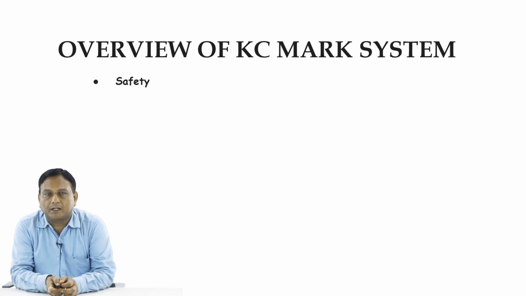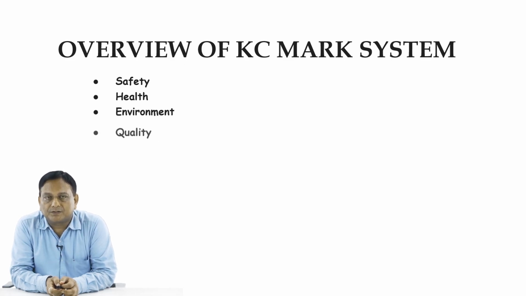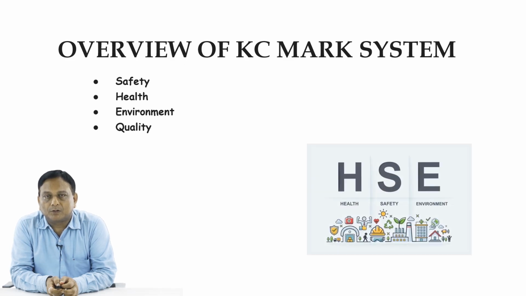What are the things covered under this? Safety of the product, health issues, environmental issues. So those things are covered under this KC mark system. It also covers the quality, interestingly. That KC mark system also talks about the quality. So health, safety and environment, in addition to that, quality also is added to it.